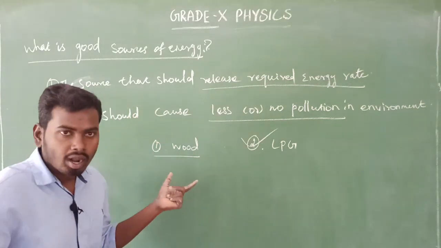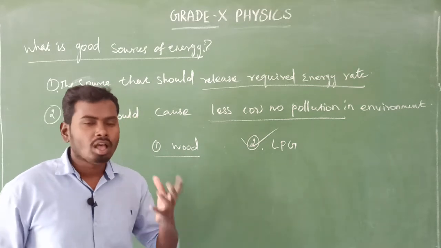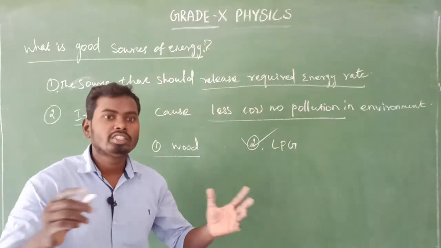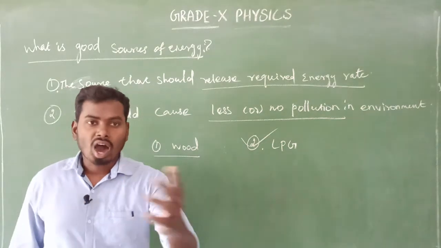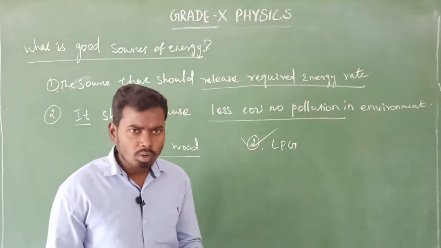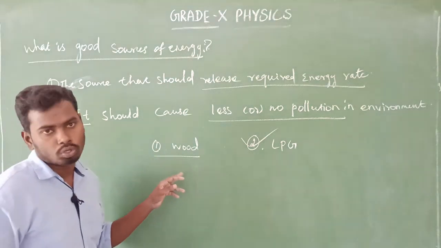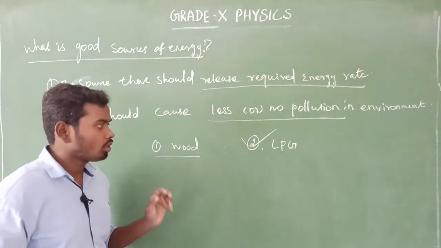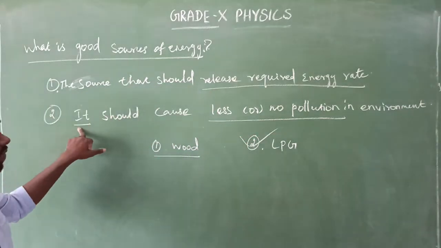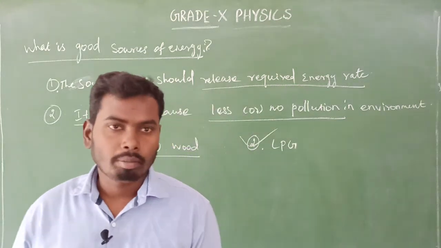On burning, wood produces so many toxic, harmful gases. This leads to environment pollution in large amounts. Whereas LPG also releases some toxic gases, but not at a very high level compared to wood. So the second aspect: the source of energy should cause less or no pollution in the environment.